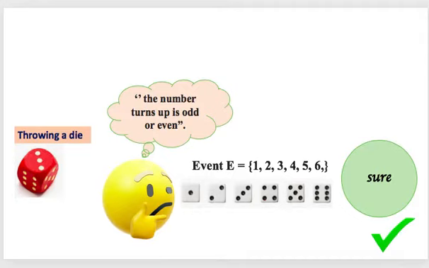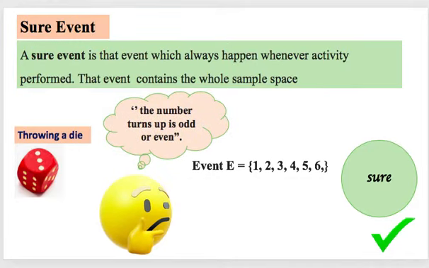Wow, I am getting surely an event is going to happen because in this case I'll get all the sample space, all 1 2 3 4 5 6. So it is pretty sure a certain event. So what I was dealing with, it is known as a sure event. A sure event is that event which always happens whenever the activity is performed. So that event contains the whole sample space.